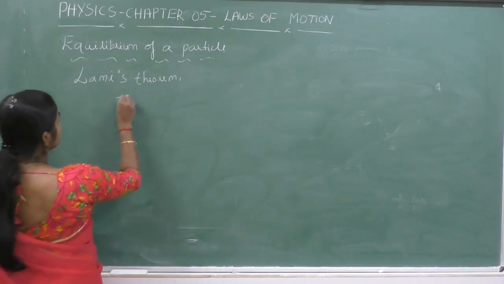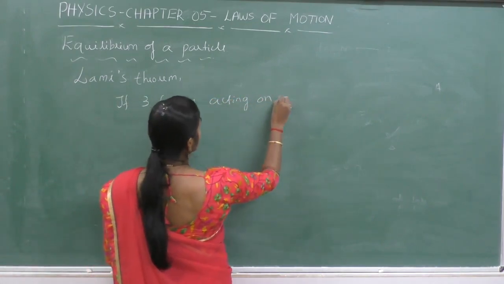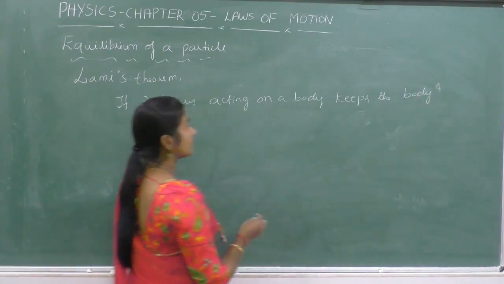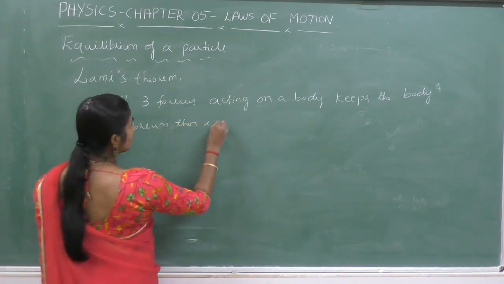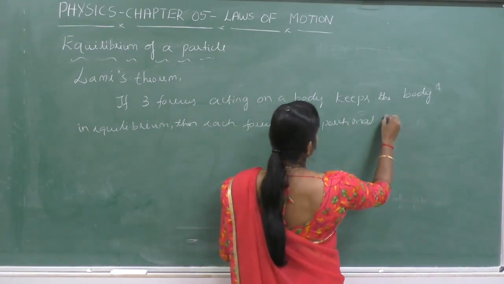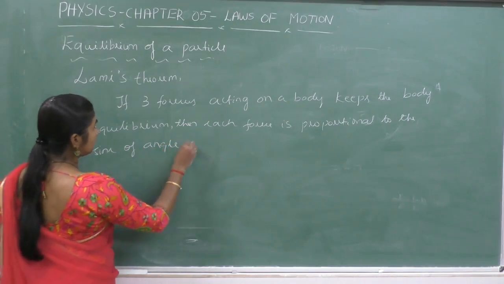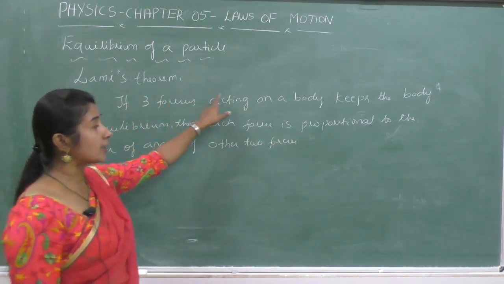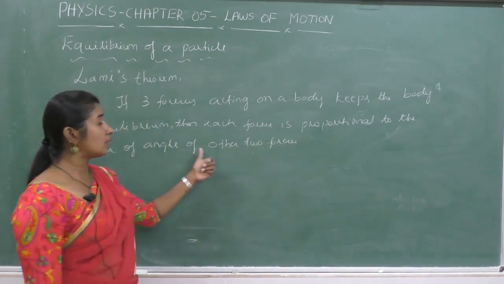It says that if three forces, meaning concurrent coplanar forces, acting on a body keep the body in equilibrium, then each force is proportional to the sine of the angle between the other two forces.